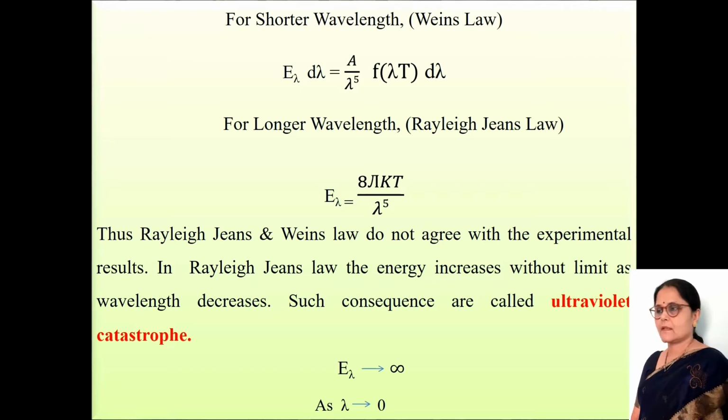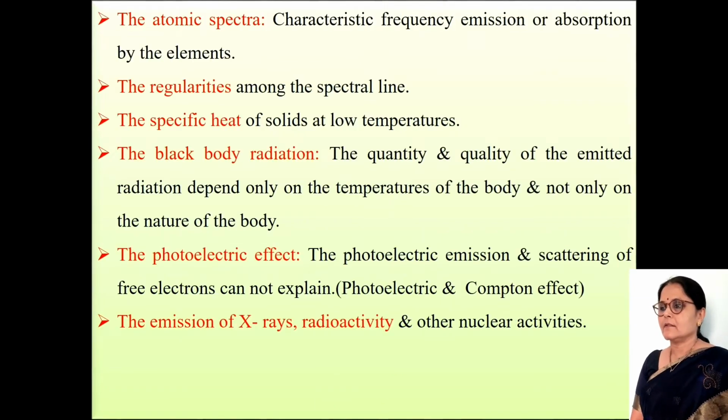Rayleigh-Jeans law and Wien's law do not agree with the experimental results of blackbody radiation. In Rayleigh-Jeans law, energy increases without limit as wavelength decreases. Such a catastrophe or consequence is known as the ultraviolet catastrophe. Having the limit E lambda tends to infinity as lambda tends to 0.